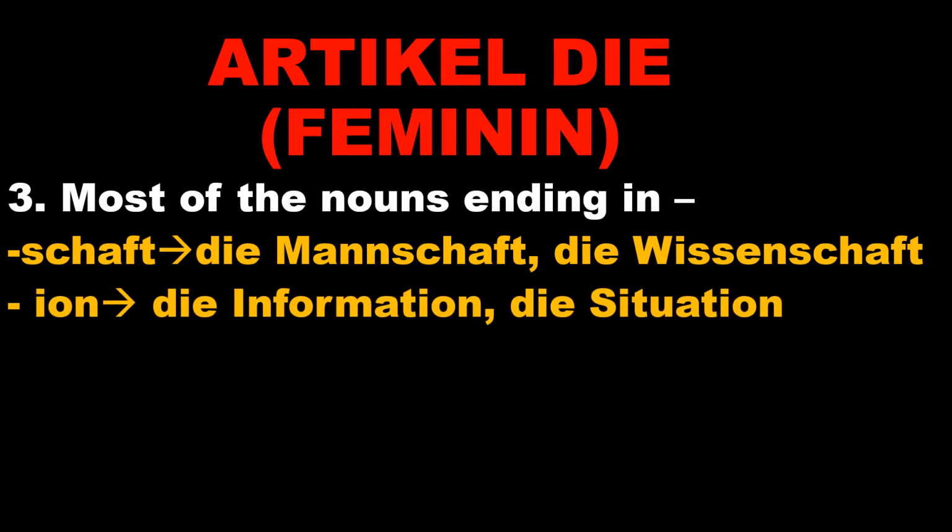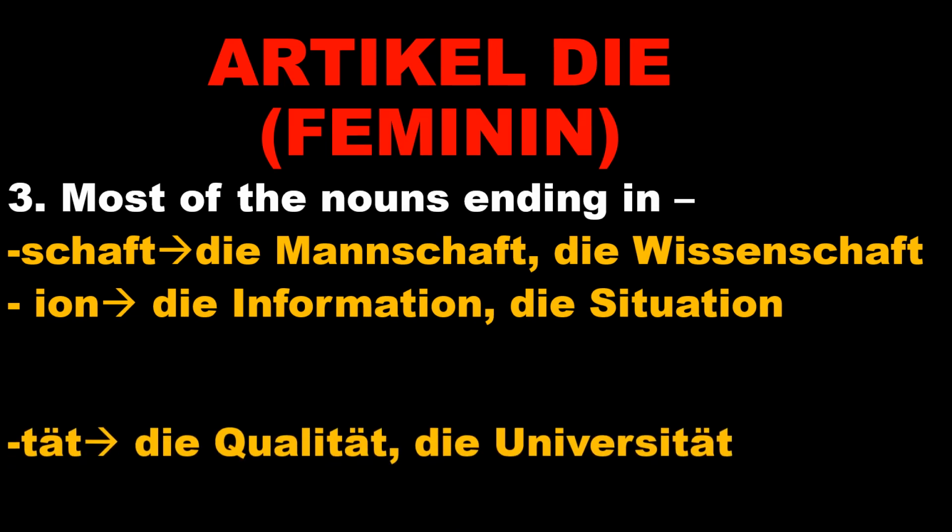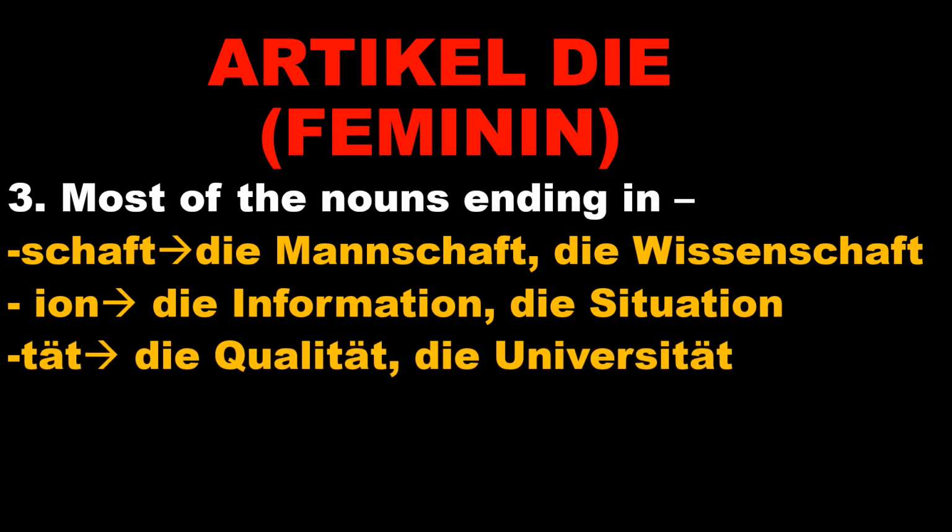The other ending is I-O-N, ion. For example, die Information, die Situation. There are so many words ending in I-O-N. They will have the article die. Let's see one more ending: T-Ä-T, T-A umlaut T. Die Qualität, die Universität, quality and university.